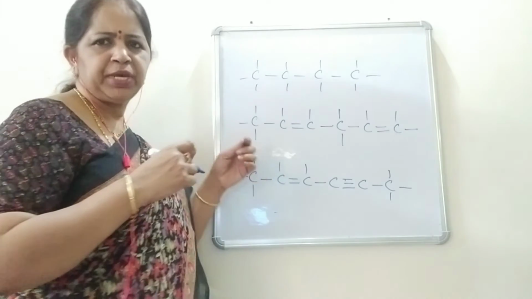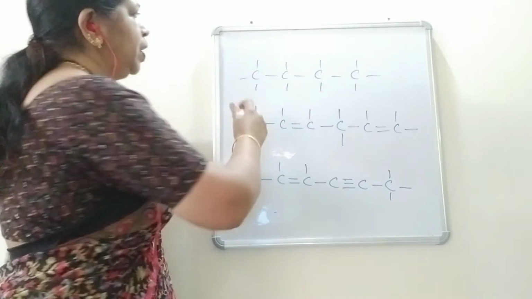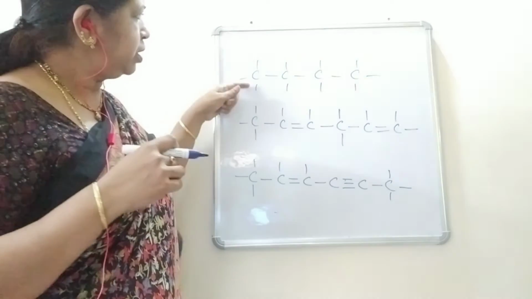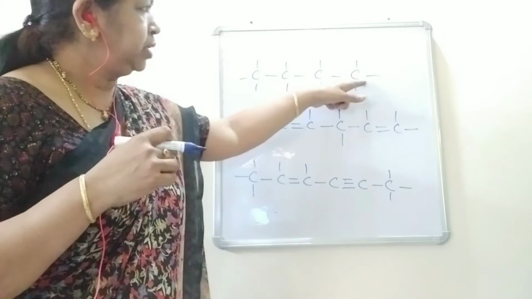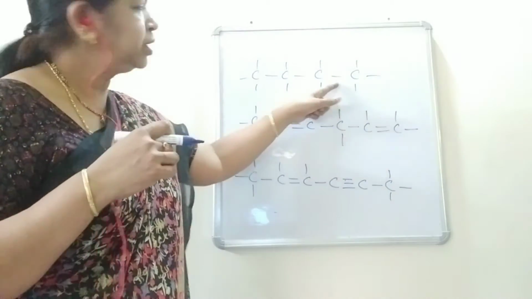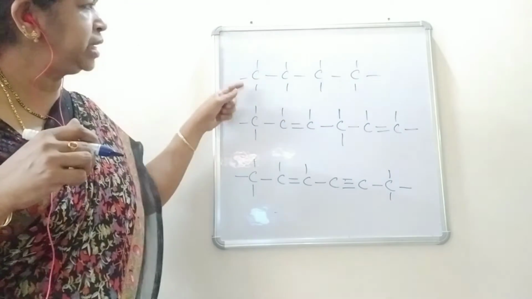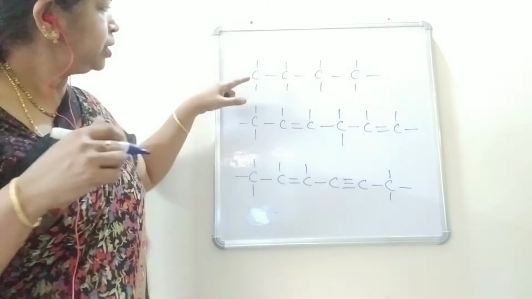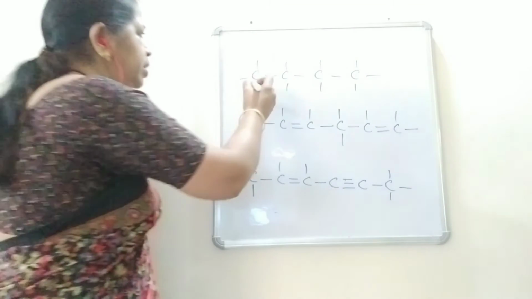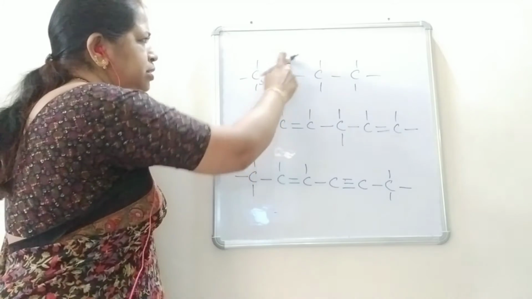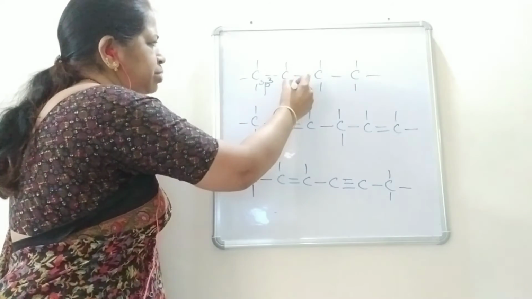Now let us see some examples, students. This is one structure, and you see this is butane, a 4 carbon structure. In this, all the 4 carbon atoms are surrounded by single bonds. This carbon is an sp3 carbon, and this carbon also has single bonds, so it is an sp3 carbon.